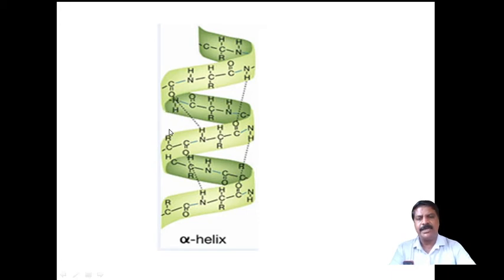This is called the minor groove, and this is the major groove, as you already learned in the double helical structure of DNA. In the minor groove, the alpha amino acid residues are close to each other, but in the major groove, they are away from each other. Every four amino acid residues, a hydrogen bond is formed between NH and CO.